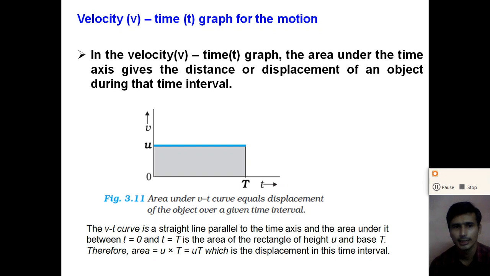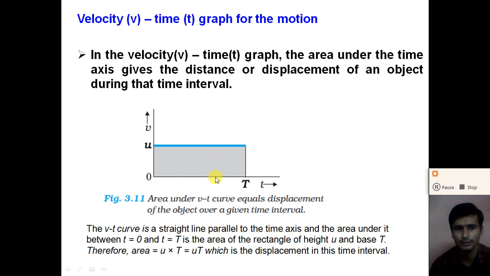So for that, let us consider the velocity time graph for uniform motion. The velocity time graph for uniform motion is a straight line parallel to the time axis. Now if you want to find the distance traveled by the object in a time interval of t seconds, from 0 to t seconds, how much area is covered by the velocity time graph on the time axis? It is the area of this rectangle, and the area of the rectangle we can easily calculate as height into base.